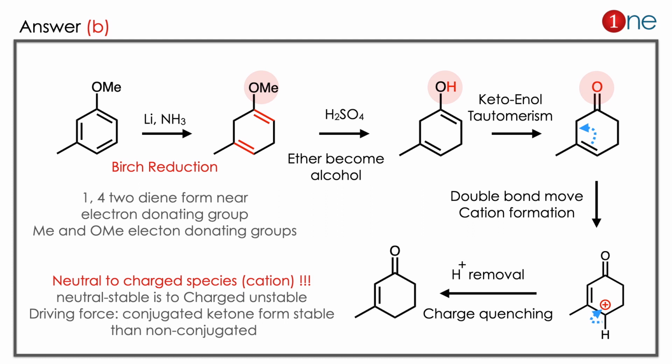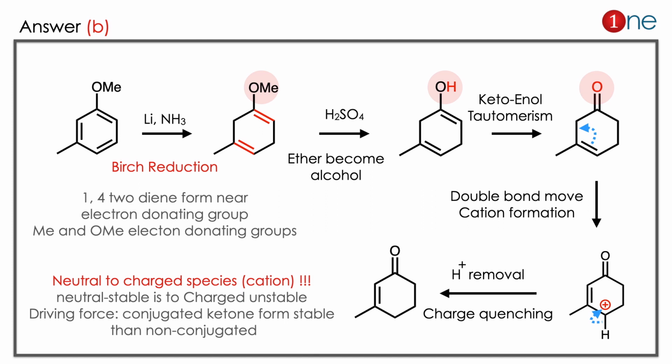Then you are using the acid. Acid converts ether into alcohol. Then the keto-enol tautomerism occurs, and ketone formation is there. Then the next step is interesting. You are moving from the charged system, the double bond moves to the cation. The cation formation is there. Then in the next step, hydrogen is removed and the cation is quenched.